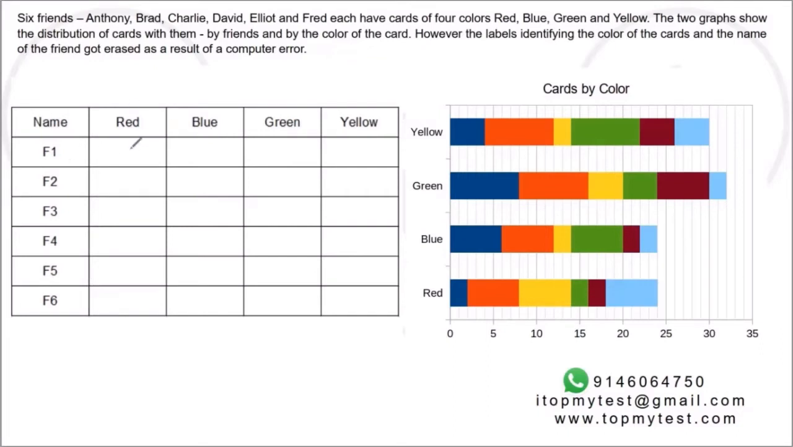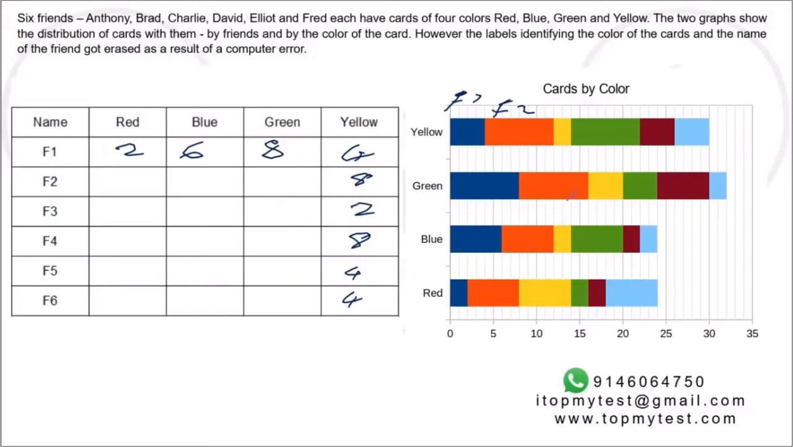So suppose I call this one friend 1. He has four cards of yellow, then 8 cards of green, 6 cards of blue, and 2 cards of red. Similarly, if I take friend 2, this color to be represented by friend 2, his yellow cards will be 8. You can write this down. This will be 2, this will be 8, this will be 4, this will be 4. Similarly, you can do it for friend 2 also.